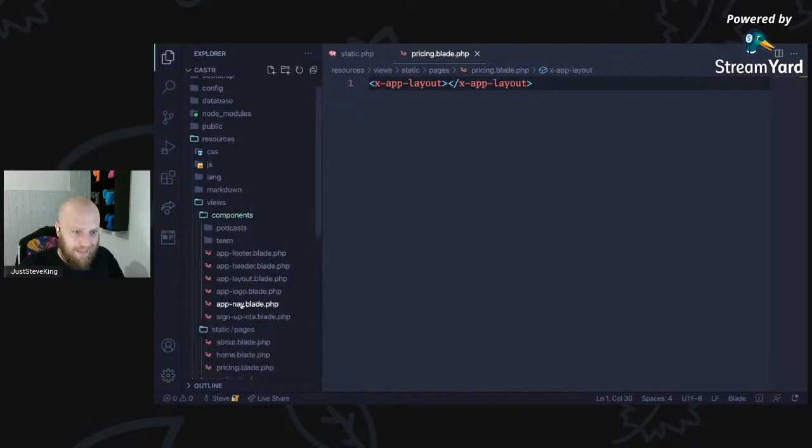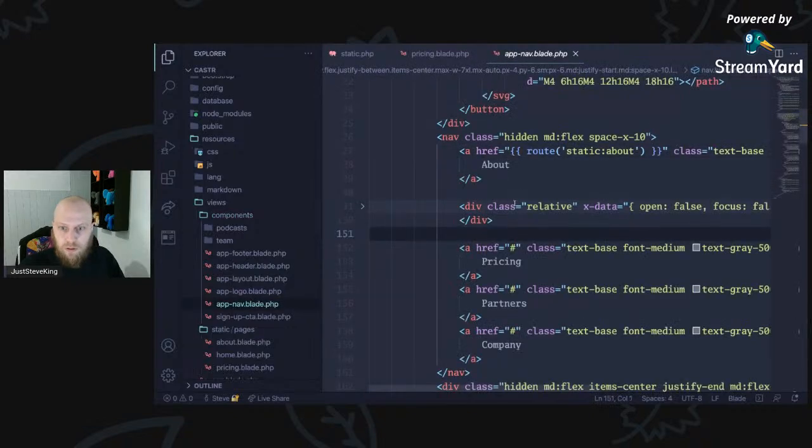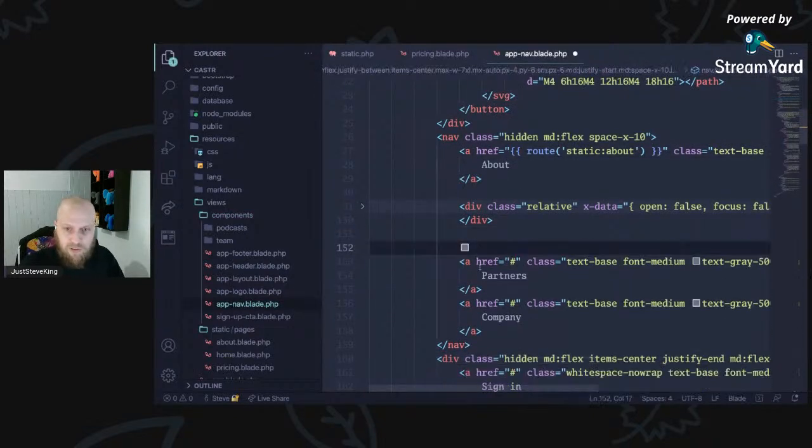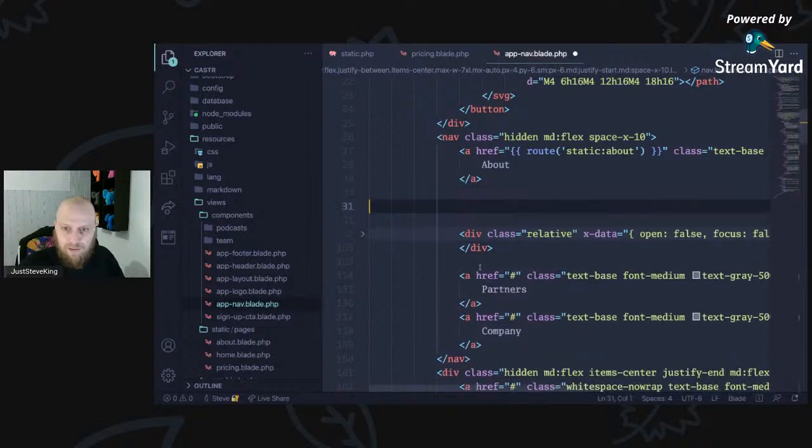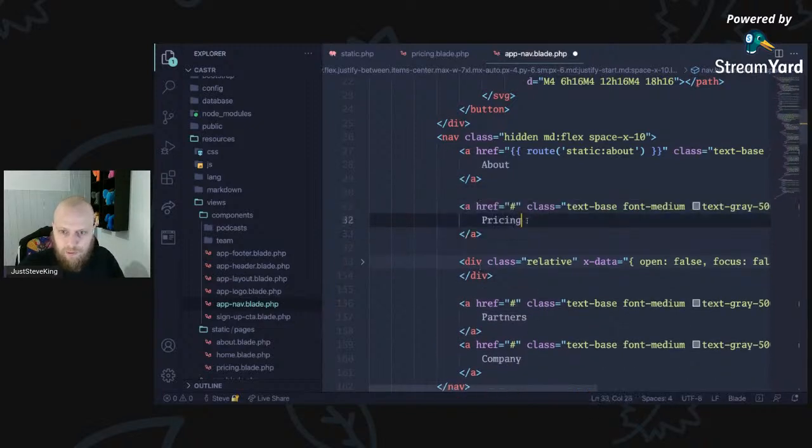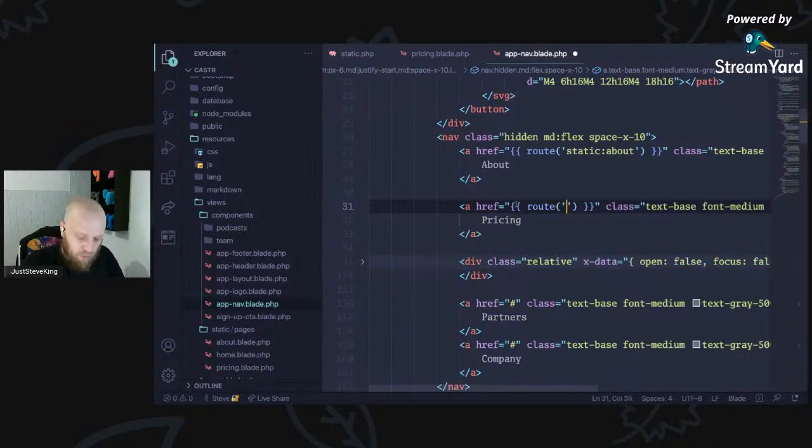Right, so let's now come back to the navigation and do this next here. So this will be pricing, just like it says. Within here, we will do another route to static pricing. Like conventions, I use this to declare my routes.